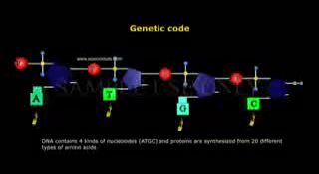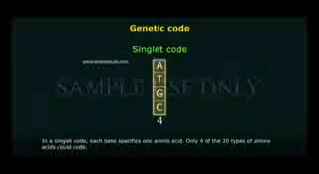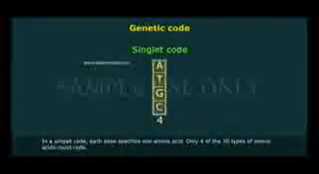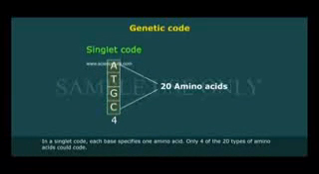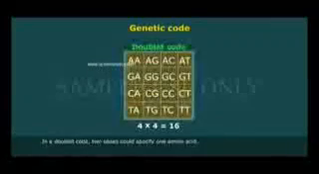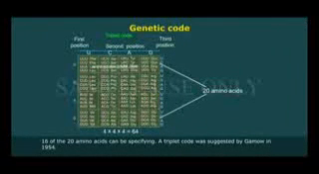DNA contains 4 kinds of nucleotides: A, T, C, G, and the proteins synthesized from this are made of 20 types of amino acids. So in a singlet code, each base specifies one amino acid. Only 4 of the 20 amino acids could be coded. In a doublet code, 2 bases could specify one amino acid. 16 of 20 amino acids can be specified.